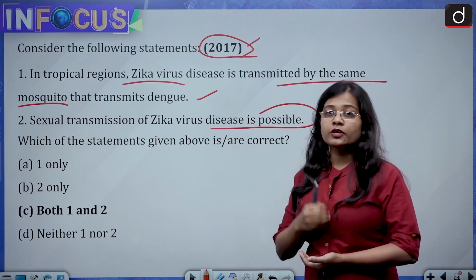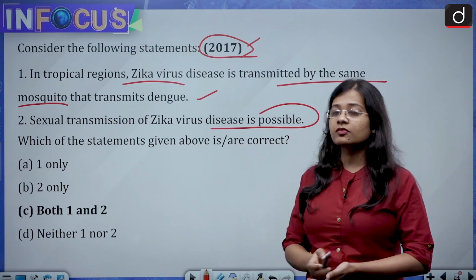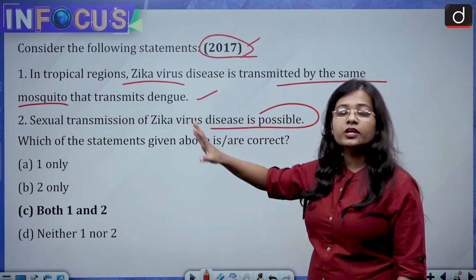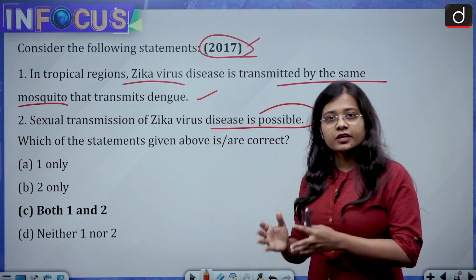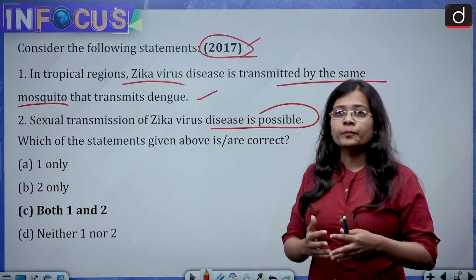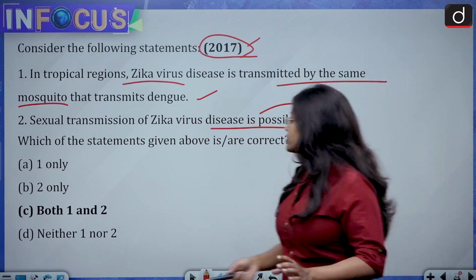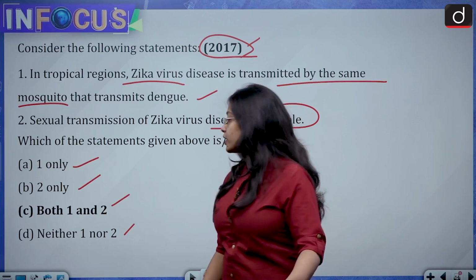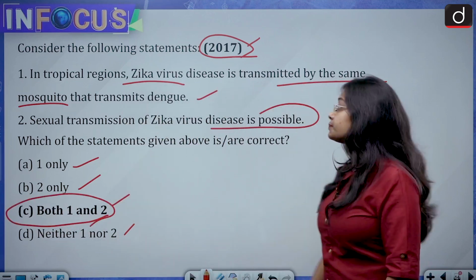So I hope that you people are reading about or are looking into the previous year questions, because after looking at the previous year questions, then only you will be able to know how the UPSC is asking or what is the demand of the UPSC that they want you to know. So looking at this question, the options are, 1 only, 2 only, both 1 and 2, neither 1 nor 2, and the correct answer was both 1 and 2.